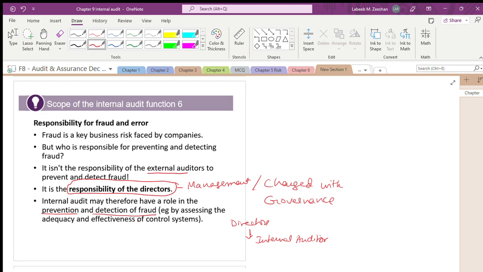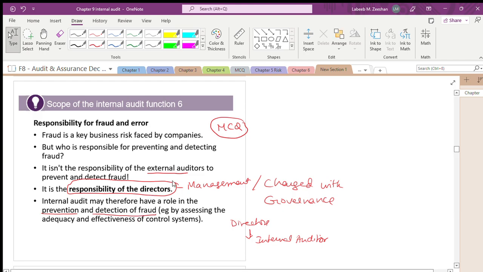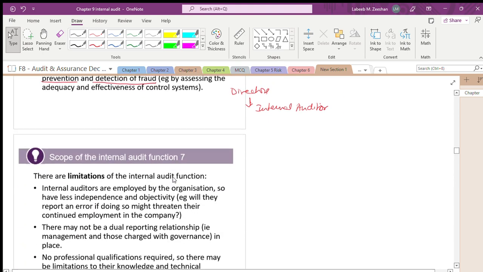Now, understand who is responsible for fraud. It has been given in MCQs. They are directors, management, those charged with governance. Neither the internal auditors nor the external auditors are responsible. External auditors are not responsible at all. That is the reason the management will appoint internal auditors to make sure that internal controls are in place and operating effectively.